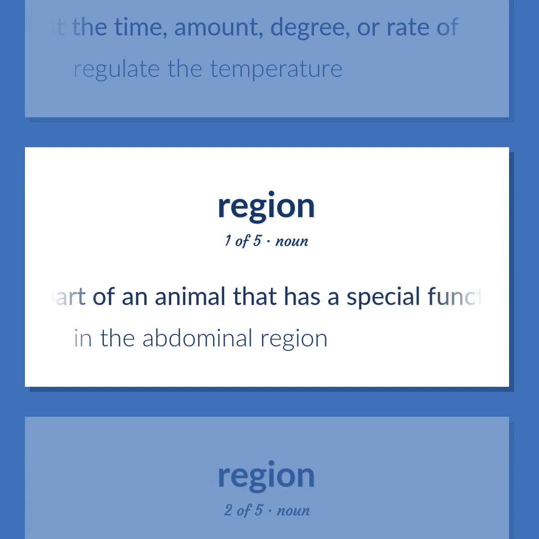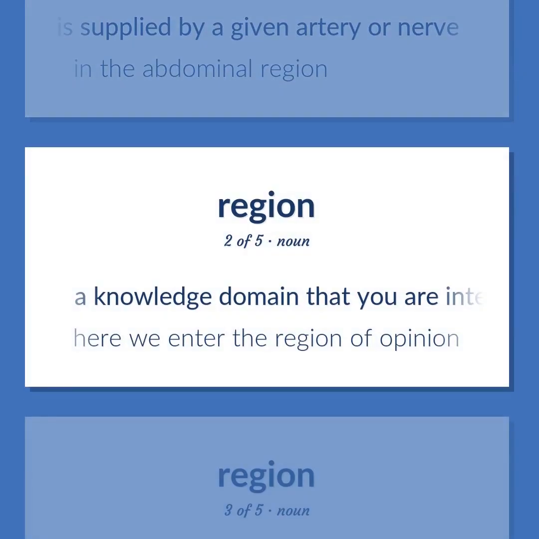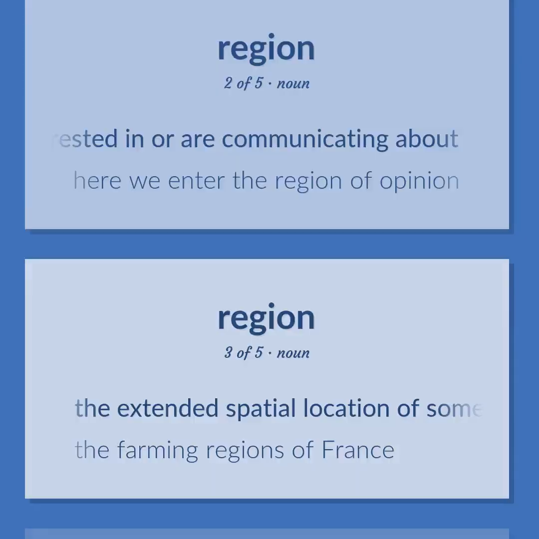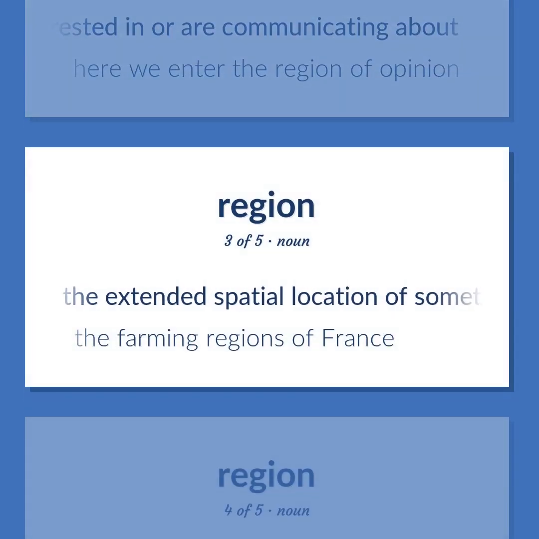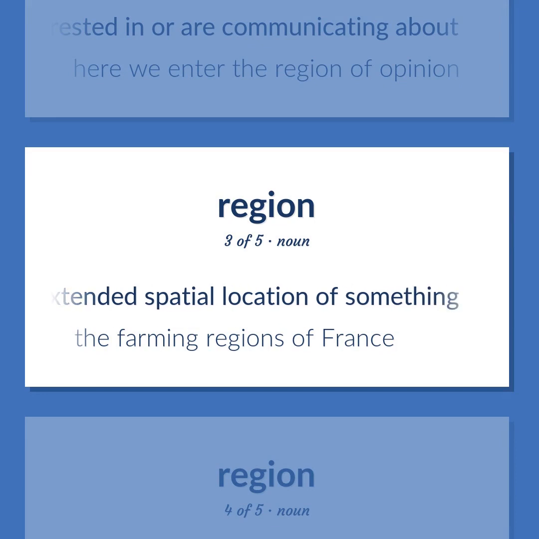A part of an animal that has a special function or is supplied by a given artery or nerve. In the abdominal region. A knowledge domain that you are interested in or are communicating about. Here we enter the region of opinion. The extended spatial location of something. The farming regions of France.